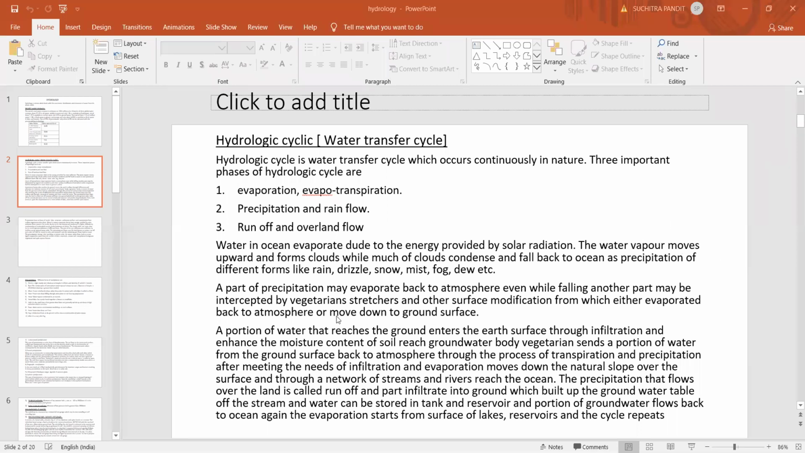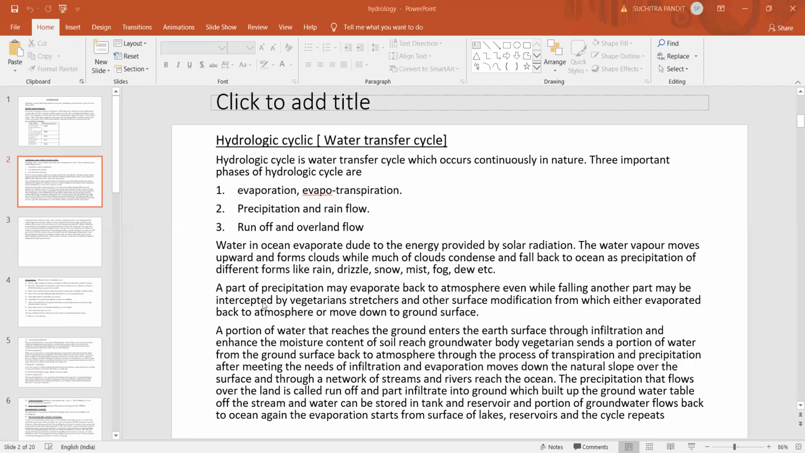So the precipitation may be of different forms, like rain, drizzle, or snow, mist, fog, dew, etc. So these are the different forms of precipitation, whether it may be rainfall, or drizzle, or snowfall, or mist, fog, dew. These things we'll discuss in detail in the subsequent chapters.